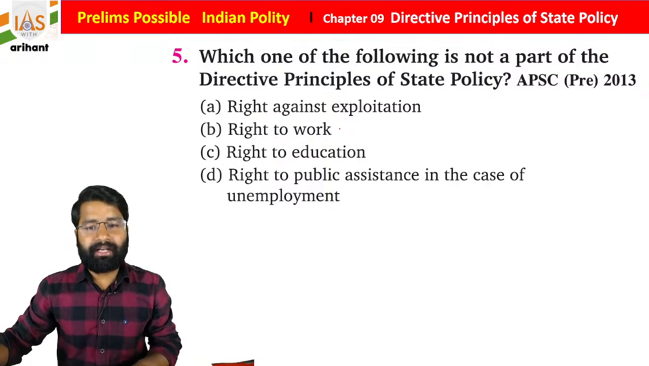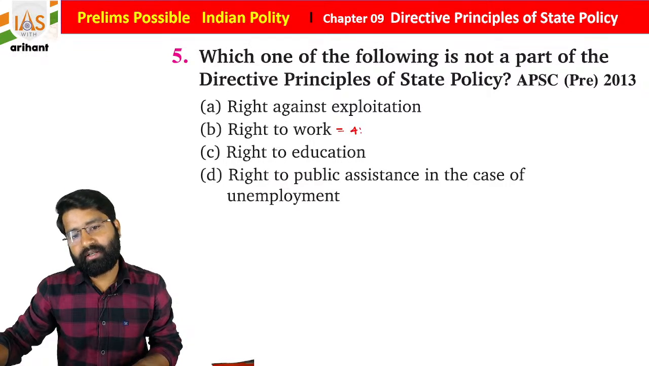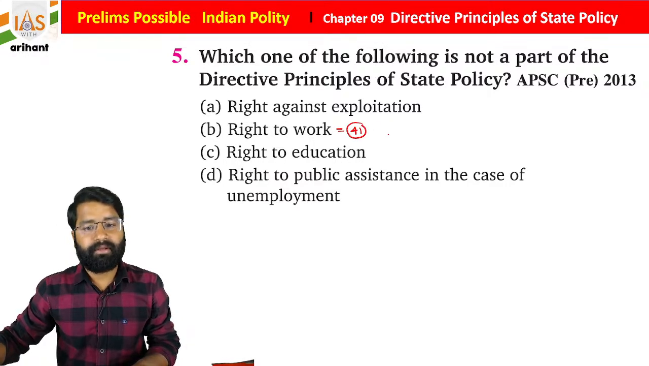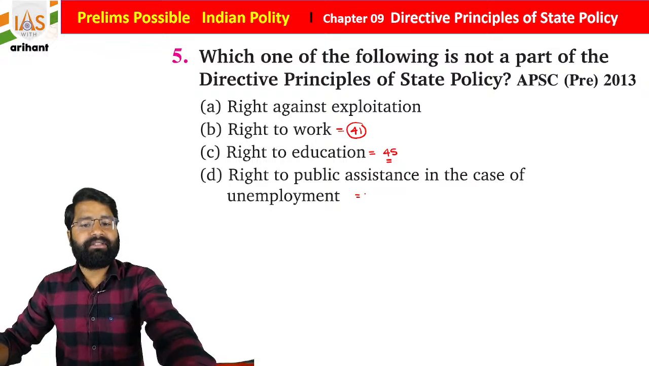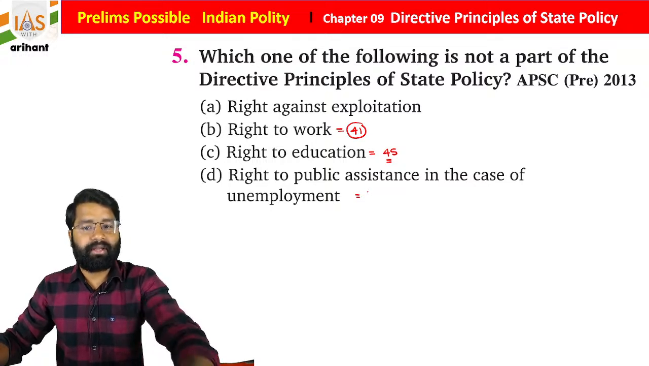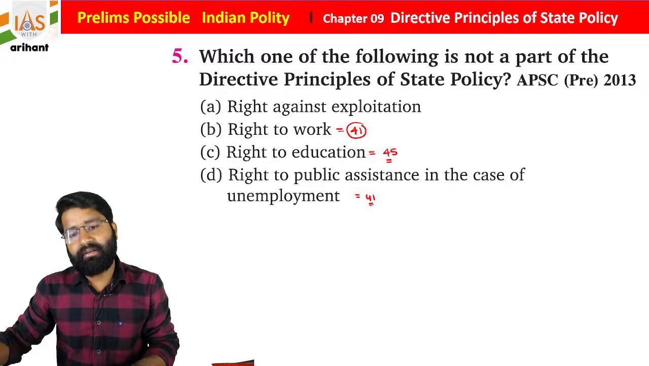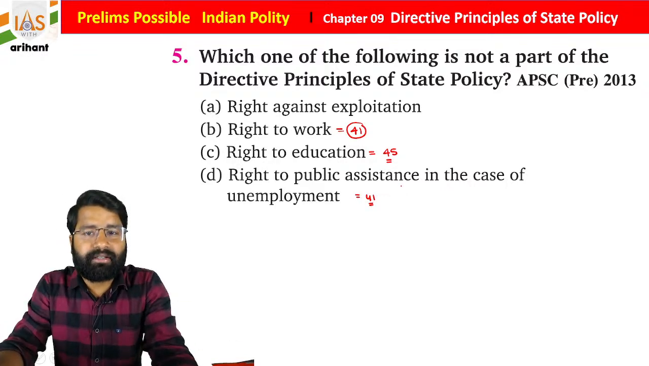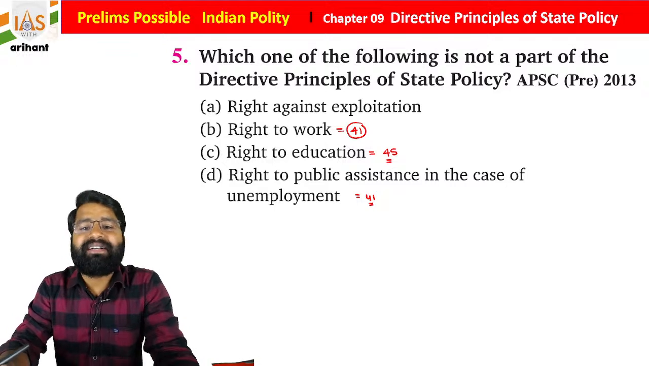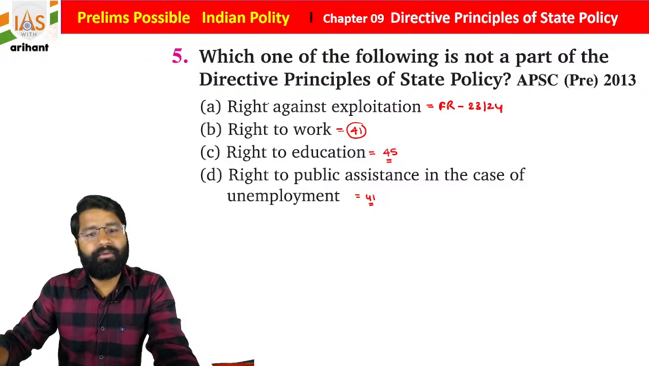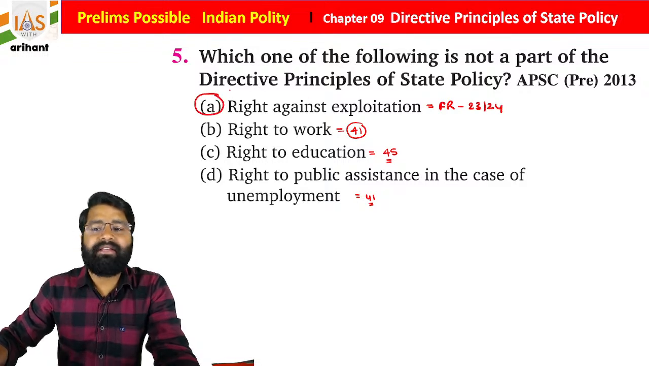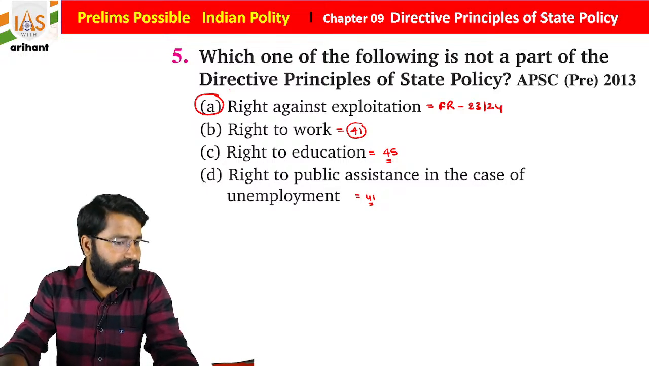Okay, right to work, I told you, is under Article 41. Right to education is under Article 45. Right to public assistance in case of unemployment is also under Article 41. Basically under this the government is trying to provide assistance. But right against exploitation is a fundamental right under Articles 23 and 24. So statement A is not part of DPSP.